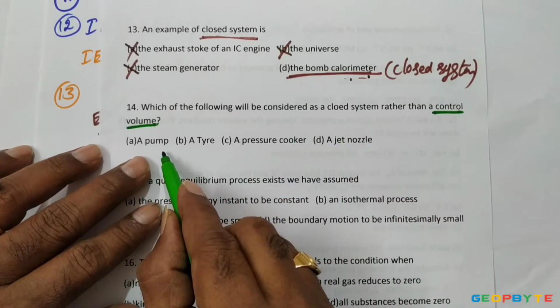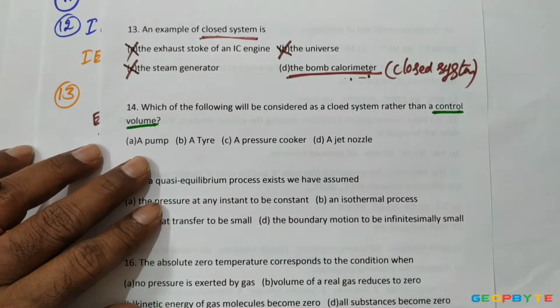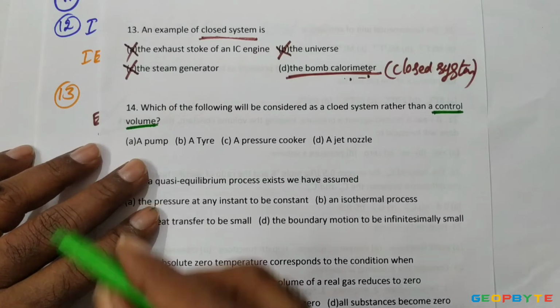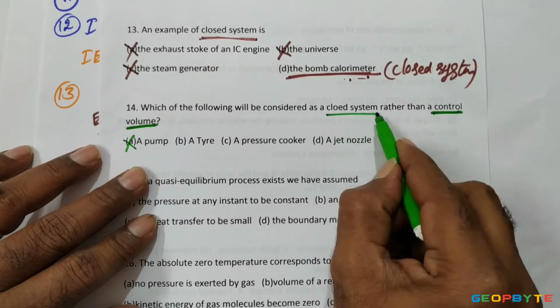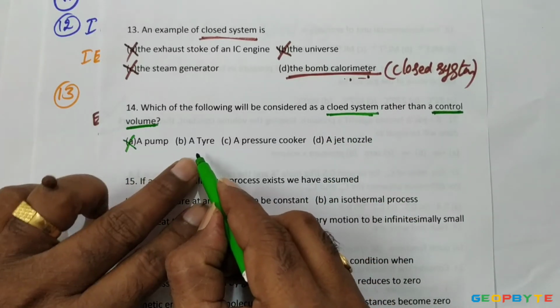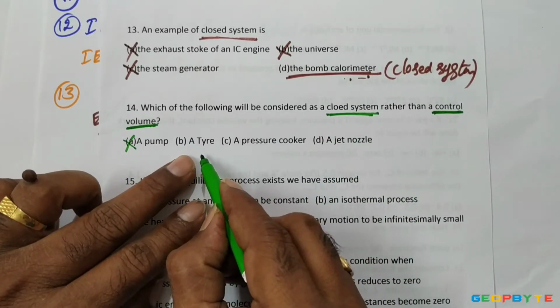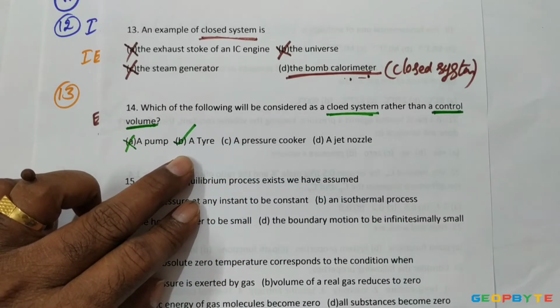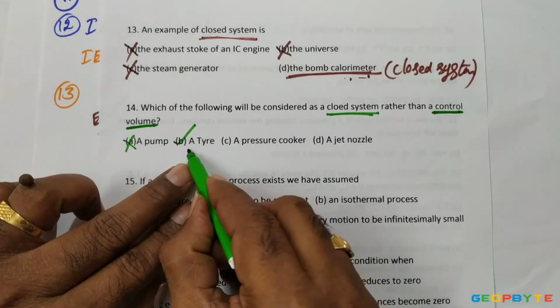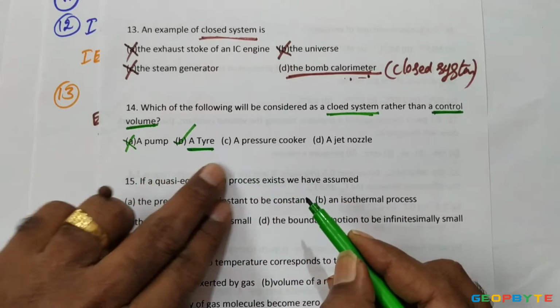A pump, look at the pump. With respect to the pump, water is entering, water is leaving. It's an open system. You are asked to decide the closed system. A tire connected to your bike definitely comes under a closed system, because the gas, unless there is leakage of the gas from the tire, is a closed system.